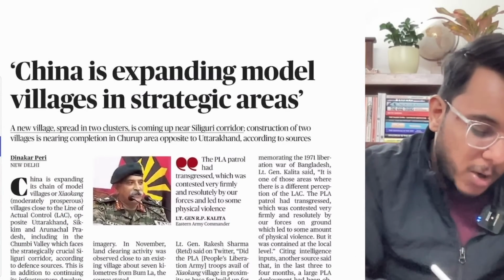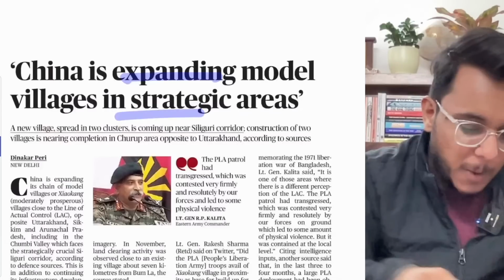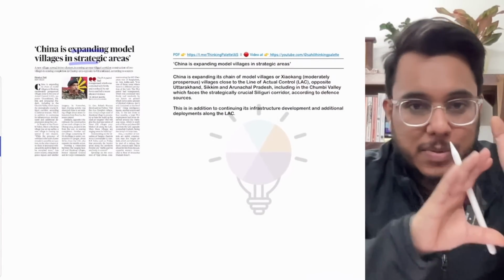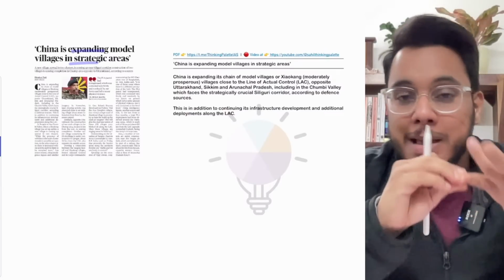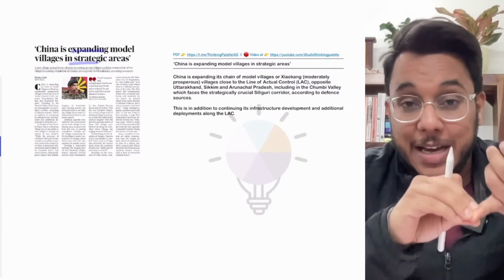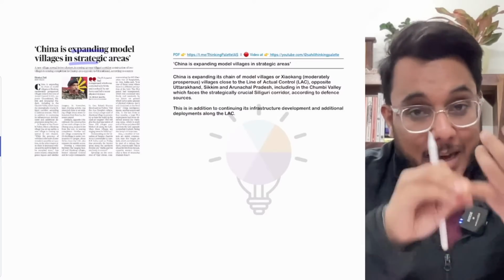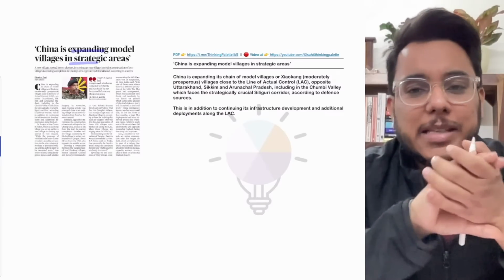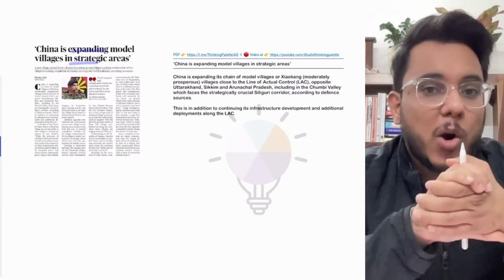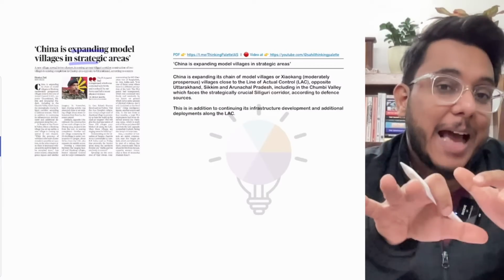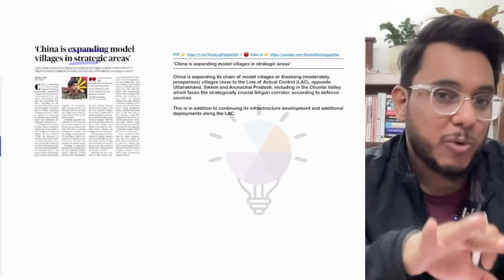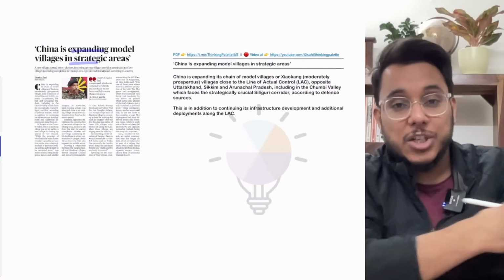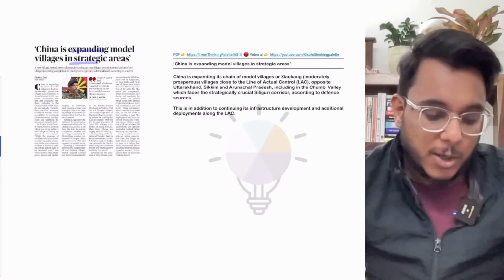China is expanding model villages in the strategic areas. Okay. Now, basically, guys, if you see what has happened in the past, certain developments have happened. Number one, there are reports that China is developing model villages around Uttarakhand, Arunachal Pradesh, virtually throughout the LAC. China is building these border villages. Number two, there were clashes in the Tawang sector in Arunachal Pradesh between India and China. So we see China's confrontationist approach in these examples.